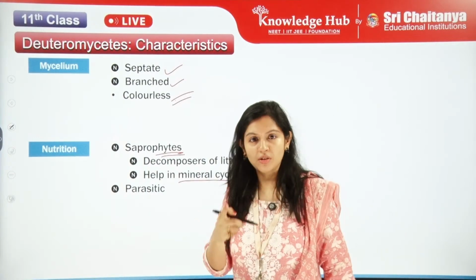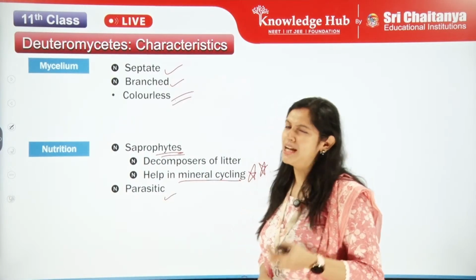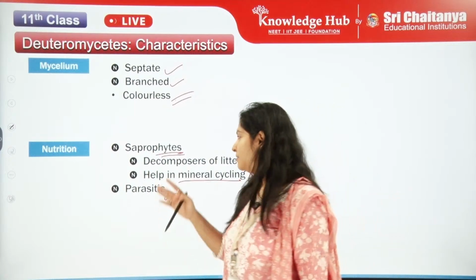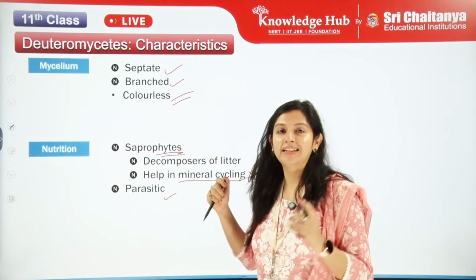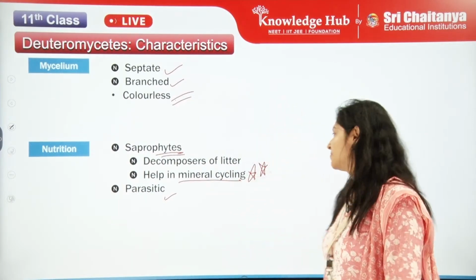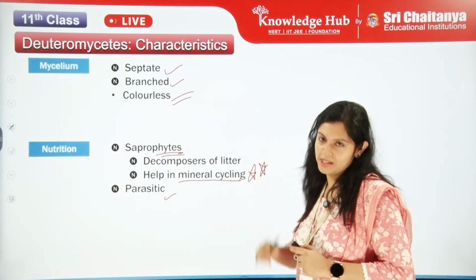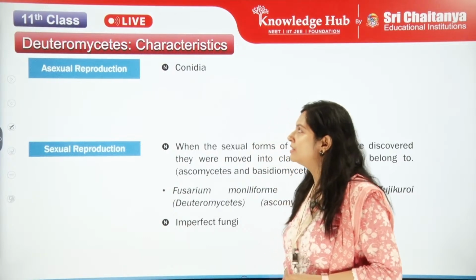And next, they are also parasitic. I told you fungi are having two important modes, whether saprophytic or parasitic. So this one is parasitic. Both saprophytic and parasitic are present for the Deuteromycetes. Let's see the next class, next group. Okay, so let's see here.